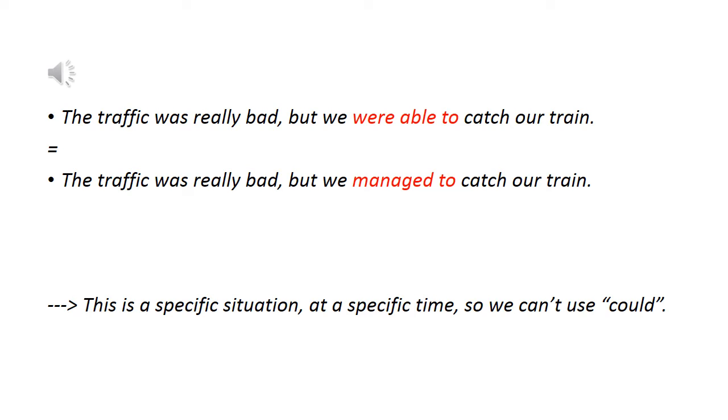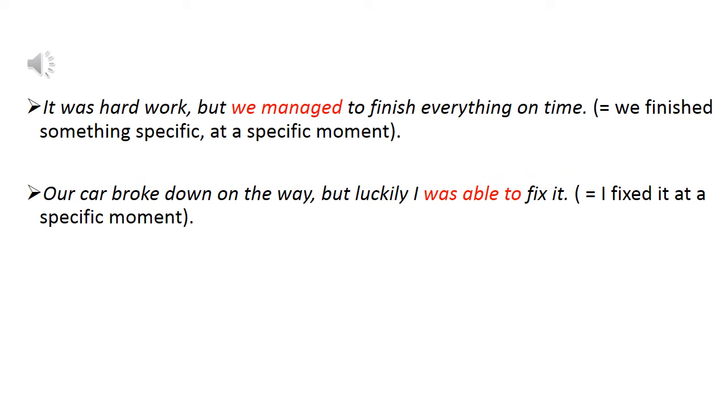Or, the traffic was really bad, but we managed to catch our train. In both of these sentences, we are talking about one moment, one train. It's a specific situation. That means we can't use could. We must use be able to or manage to.